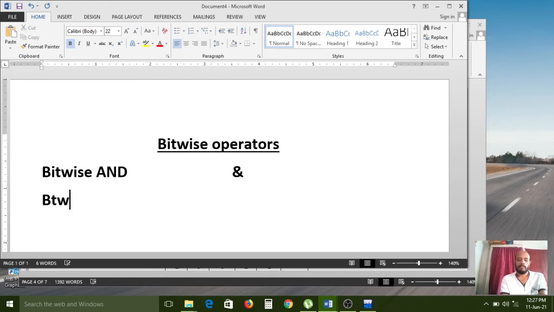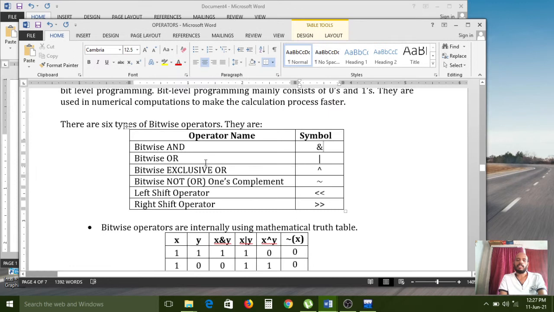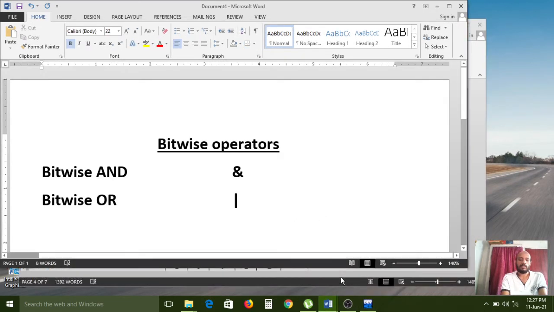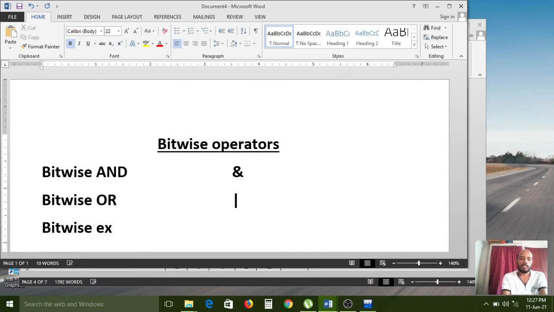And bitwise OR operator, nothing but one single OR symbol we have to use. And the next one is what? Bitwise exclusive OR, nothing but one cap symbol we can use.